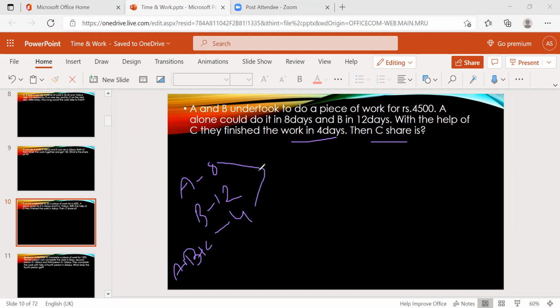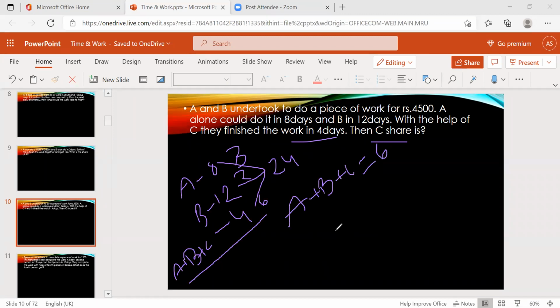Take the LCM: 24. A is 3, B is 2, and A plus B plus C efficiency is 6. If I subtract A and B from this, I'll get C's efficiency. 6 minus 3 minus 2 is nothing but 1. So 1 is C's efficiency.